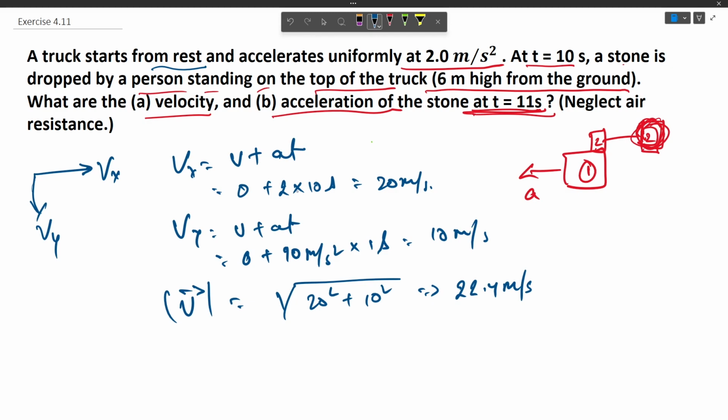Now we have to calculate the direction at which the resultant velocity is acting. So the direction of the resultant velocity vector. Now we can move this velocity vector here, and this would be the resultant velocity vector, let us represent it by Vr. So we have this Vx of magnitude 20 meter per second, and Vy has magnitude of 10 meter per second.